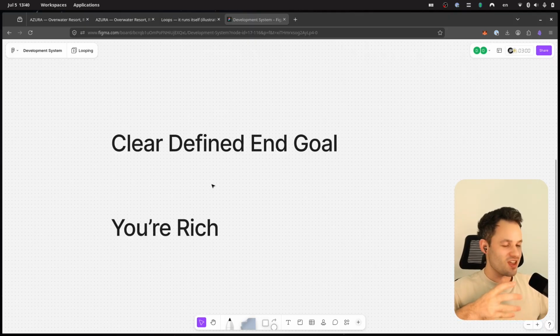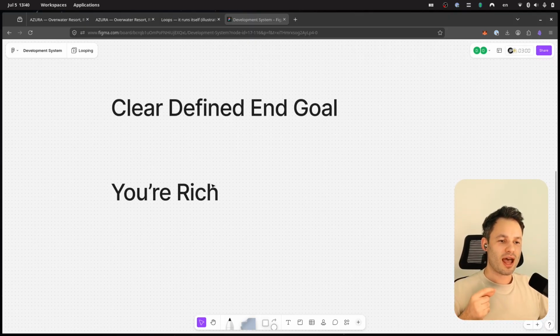And the second thing is that this is going to absolutely smash your tokens. Using loops is going to use, okay, just put it this way. I maxed out my Claude plan and my ChatGPT plan using loops many times, okay? So it is going to consume a ton of tokens.